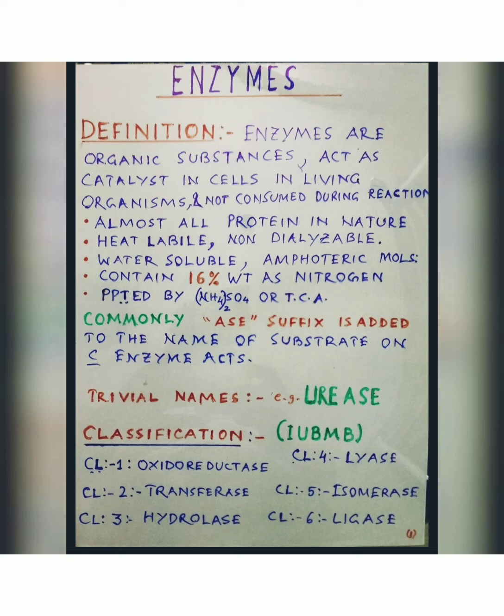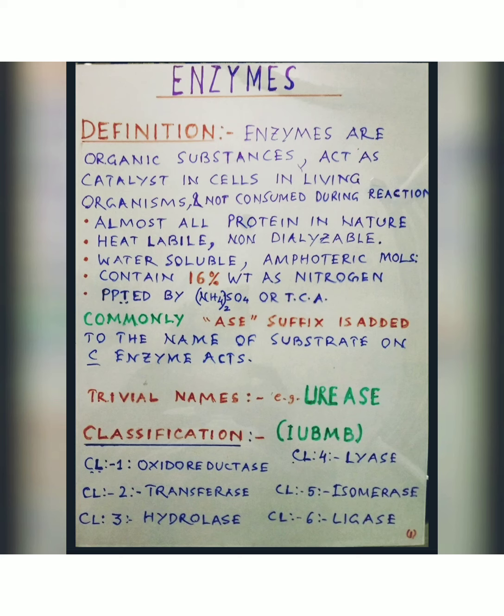Now, according to this IUBMB, the classification of enzymes are: class 1 oxidoreductase, class 2 transferase, class 3 hydrolase, class 4 lyase, class 5 isomerase, class 6 ligase.